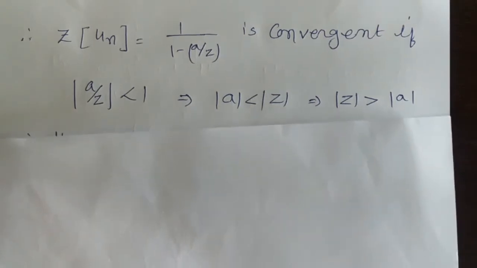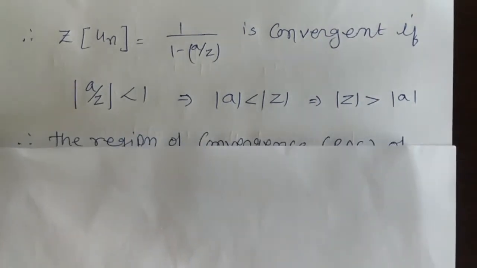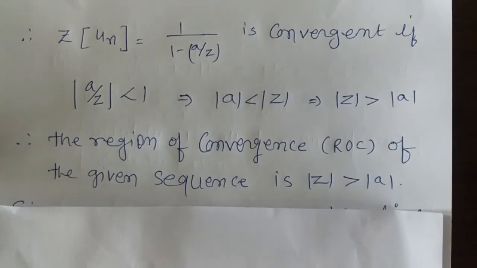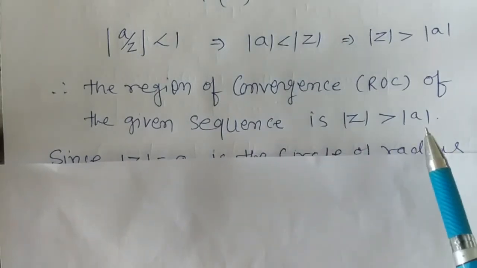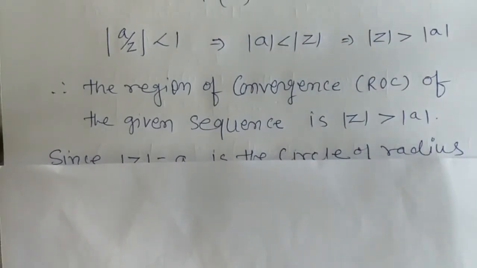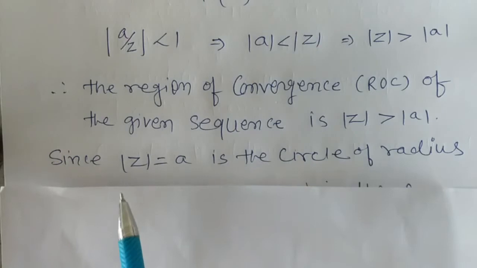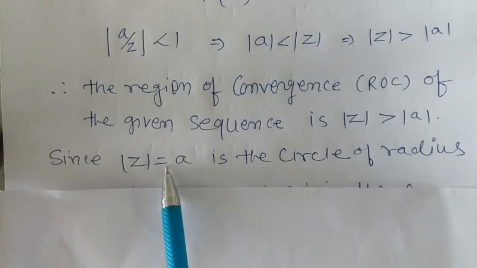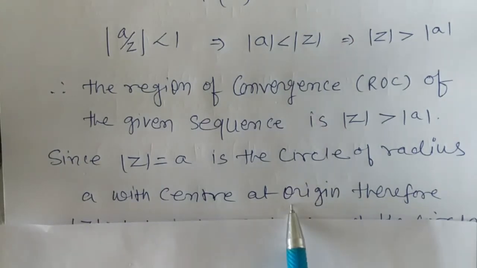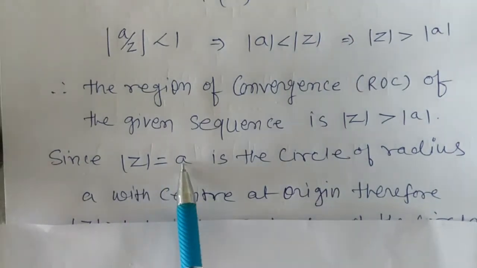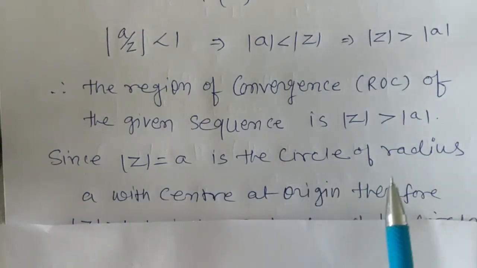Now what is the region of convergence? The region of convergence of the given sequence is mod z greater than mod a, and since mod z equal to a is the circle of radius a with center at origin, as we know, mod z equal to a is a circle of radius a with center at origin.